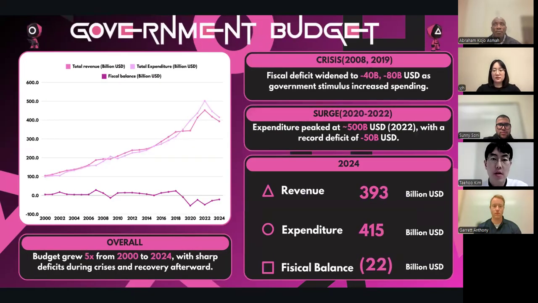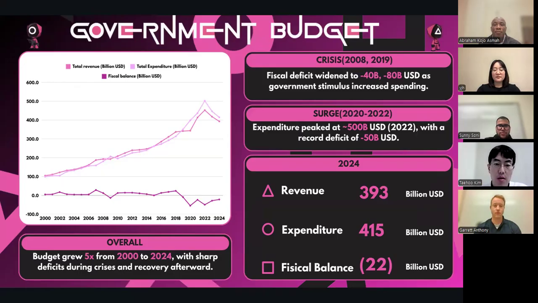The national budget increased 5 times from 2000 to 2024, reaching nearly 500 billion. However, during crises such as the 2008 financial crisis and the COVID-19 pandemic, government support programs led to higher spending. This caused a large deficit of 40 billion in 2008 and 8 billion in 2019.